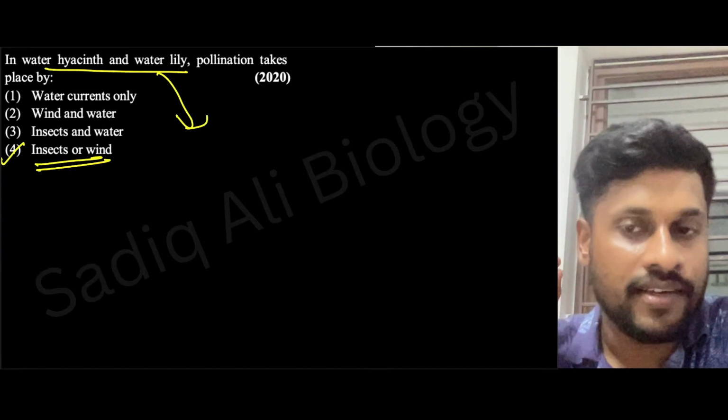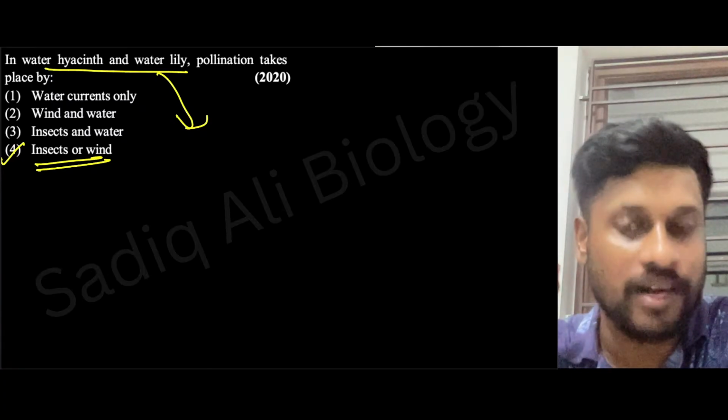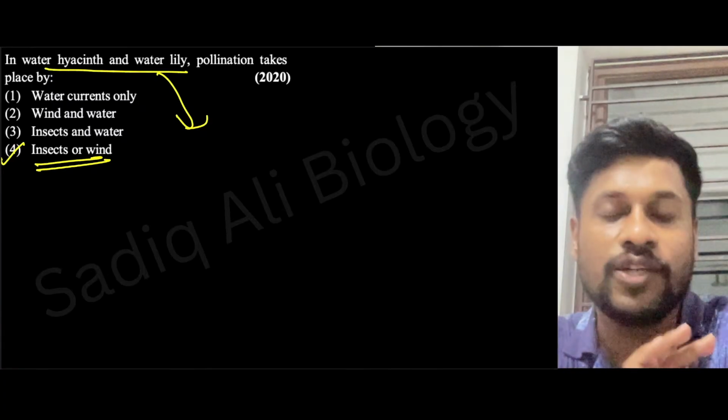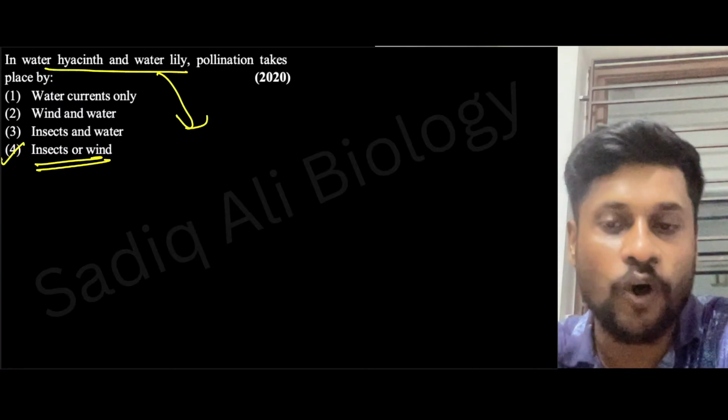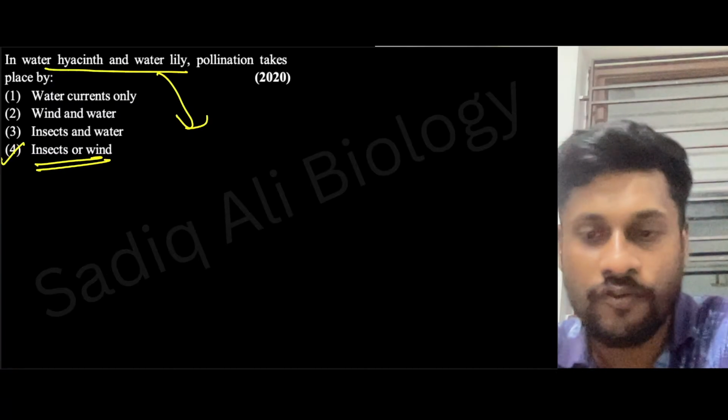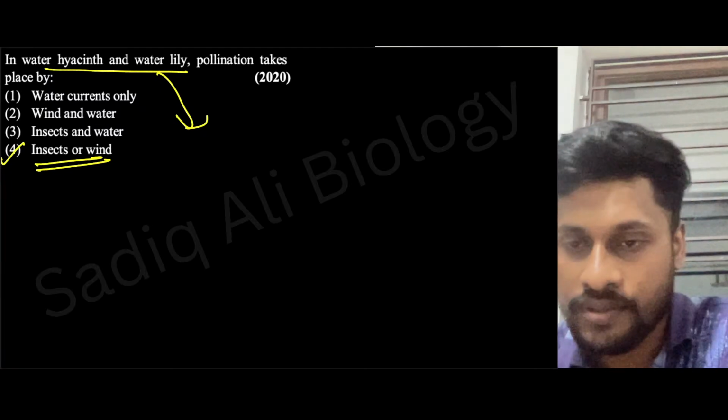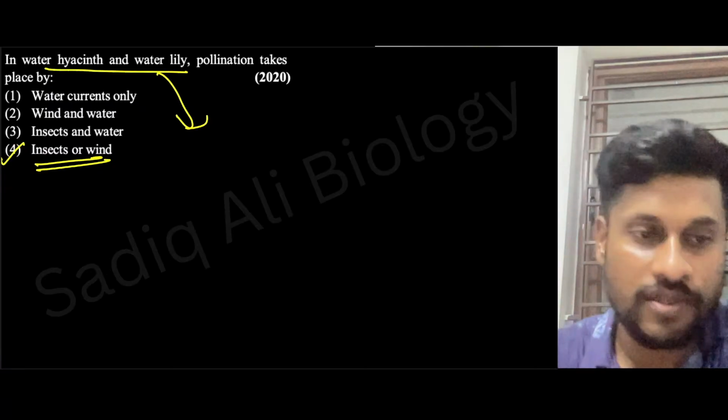It is not pollinated by water. It is pollinated by insect or wind. Right? Very good, Srishti. Harshram is also answering well. Awesome.